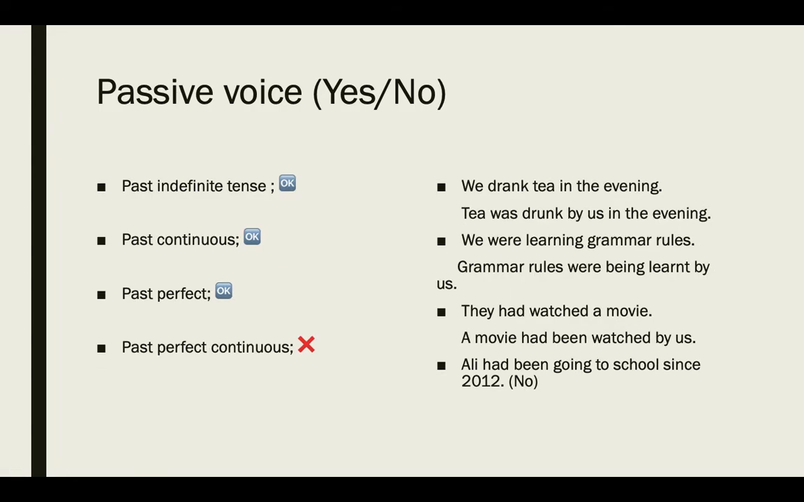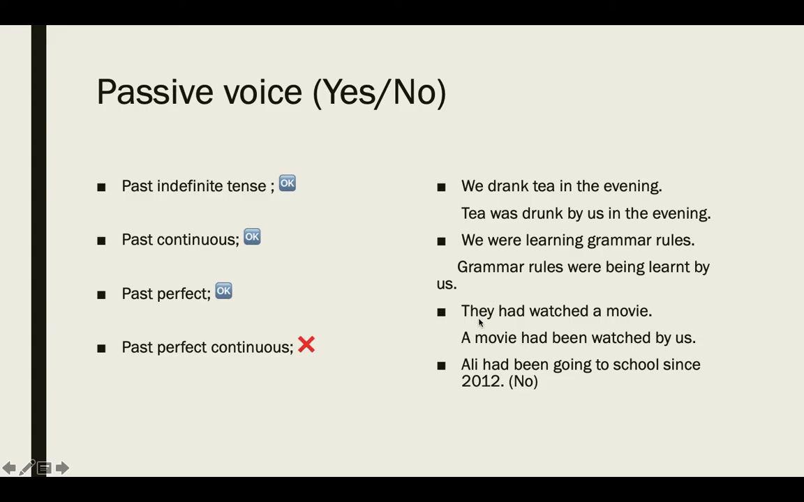The next one, we have past tense, the four forms of past tense: indefinite, continuous, perfect, and perfect continuous. For the first three forms, past indefinite, past continuous, and past perfect, we can have passive form. You can see the examples here, like: we drank tea in the evening; tea was drunk by us in the evening. This is past indefinite. Another example for past continuous is: we were learning grammar rules; grammar rules were being learned by us.